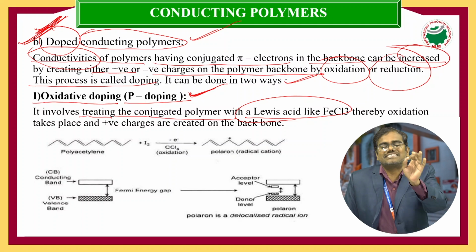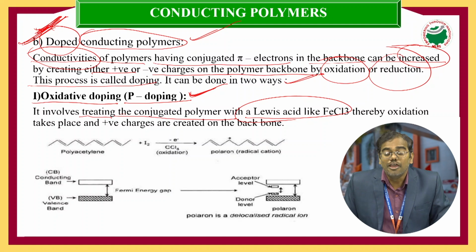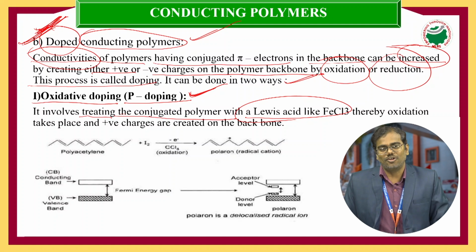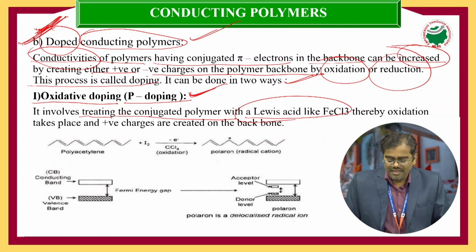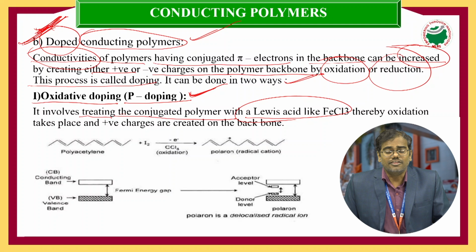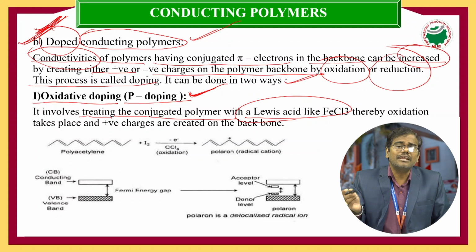The Lewis acids will be responsible for creating a positive charge because Lewis acids have empty orbitals. Empty orbitals have the capability to attract electrons. Therefore the oxidation process takes place, eliminating electrons from the conducting polymer.